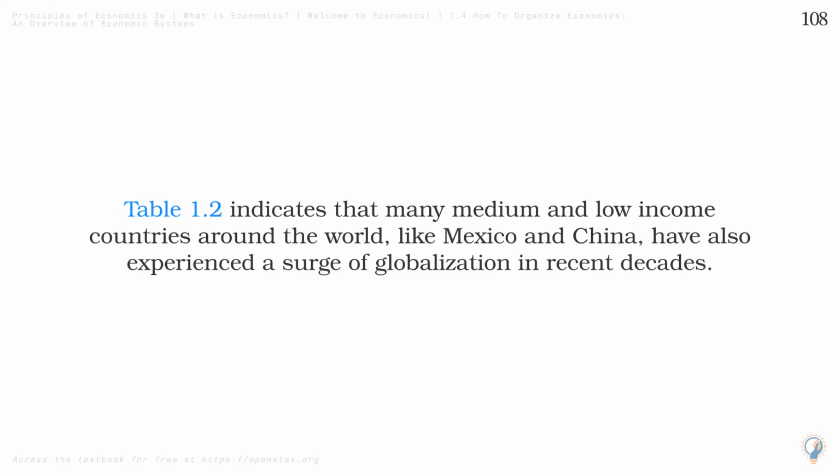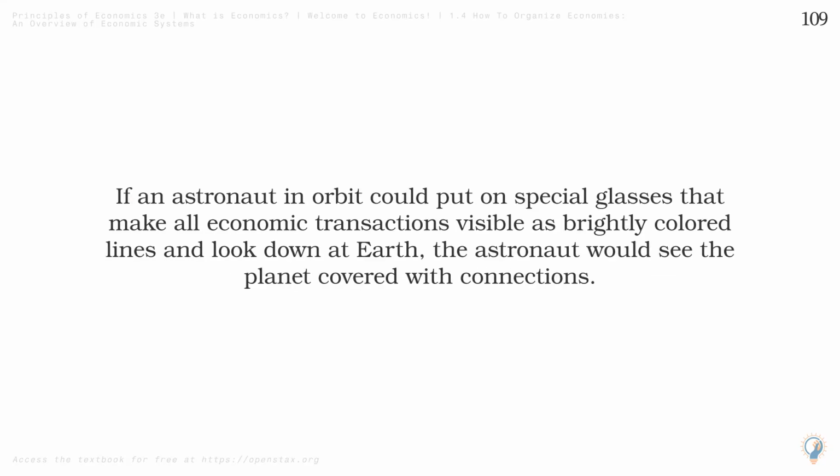Table 1.2 indicates that many medium and low-income countries around the world, like Mexico and China, have also experienced a surge of globalization in recent decades. If an astronaut in orbit could put on special glasses that make all economic transactions visible as brightly colored lines and look down at Earth, the astronaut would see the planet covered with connections.